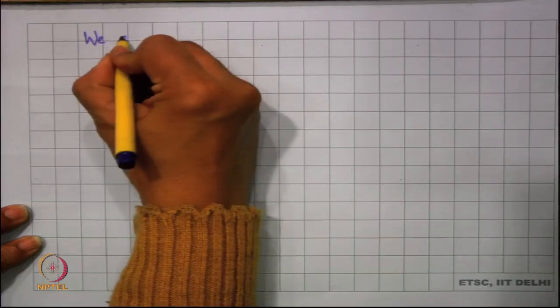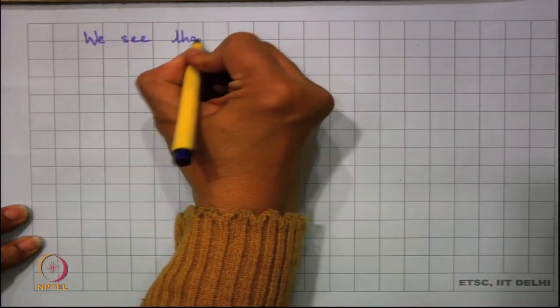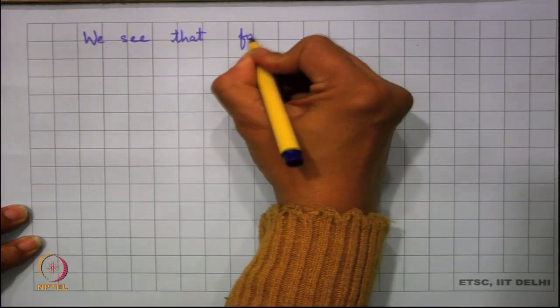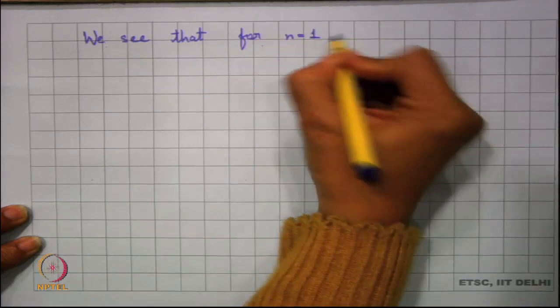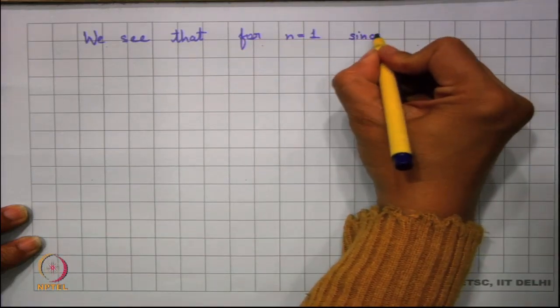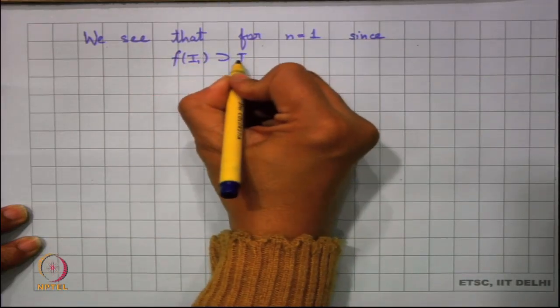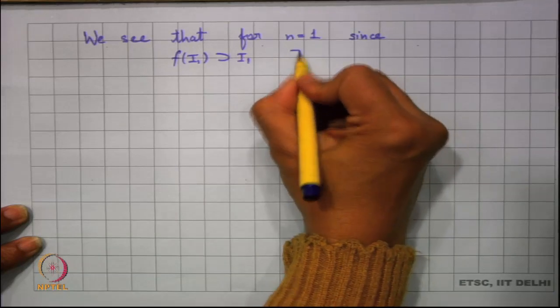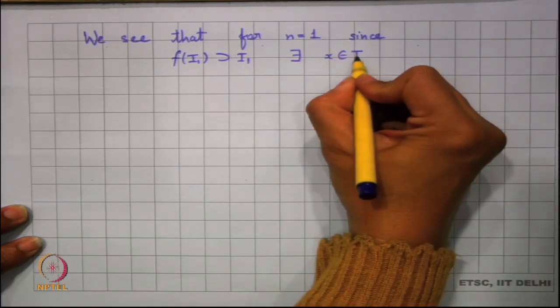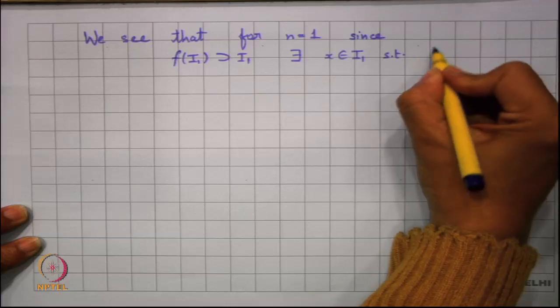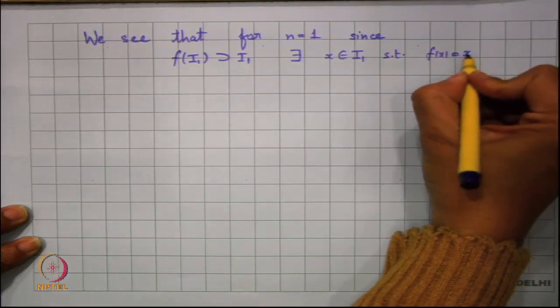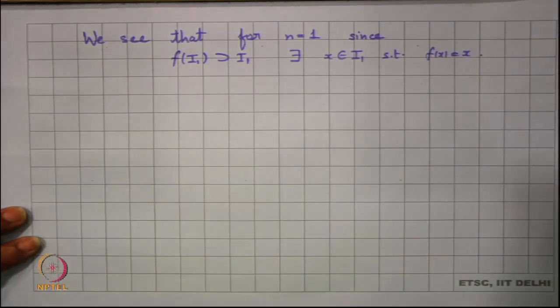So, for n equal to 1, since my f of I1 contains I1, there exists x belonging to I1 such that f of x equal to x. So, there is a fixed point, a period 1 point contained in I1.